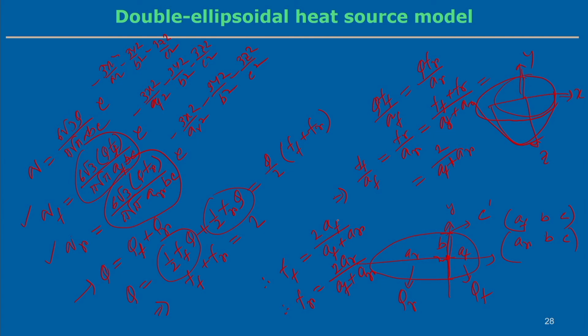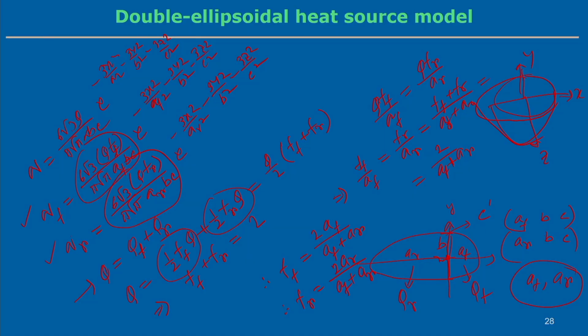So, FF equal to twice AF by AF plus AR, or FR equal to twice AR by AF plus AR. It means that AF and AR should be explicitly defined, then we can estimate the value of the fractional heat deposit in the front part and the amount of the fractional heat deposit in the rear part. FF and FR are independent of the other two parameters, the B and C parameters. And the reason FF and FR come into the picture is that we want to take care of the non-uniform energy distribution at the front part and rear part.